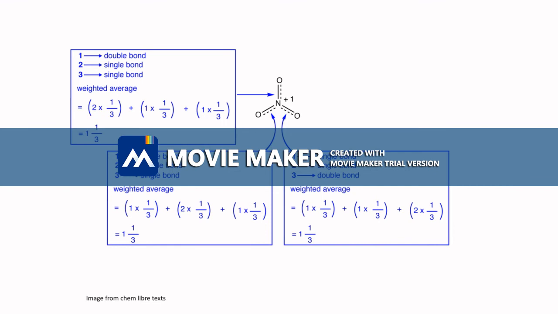If we went off just Lewis structures, we would be under the impression that there are different formal charges on the oxygen in nitrate, one being neutral, this being the one with the double bond, and the other two having a -1 charge. In reality, the formal charge is the same across all three oxygens, and they are identical.